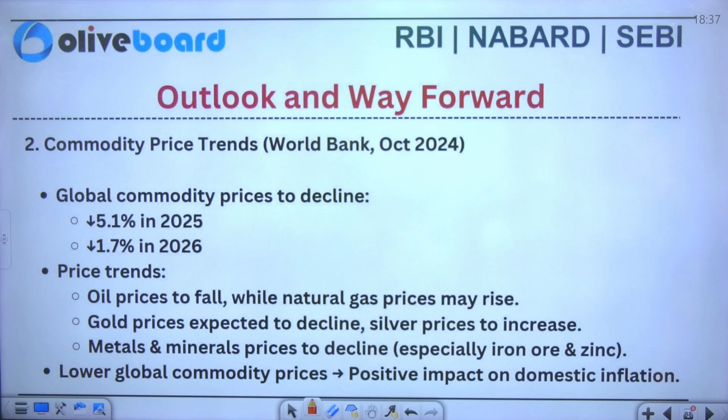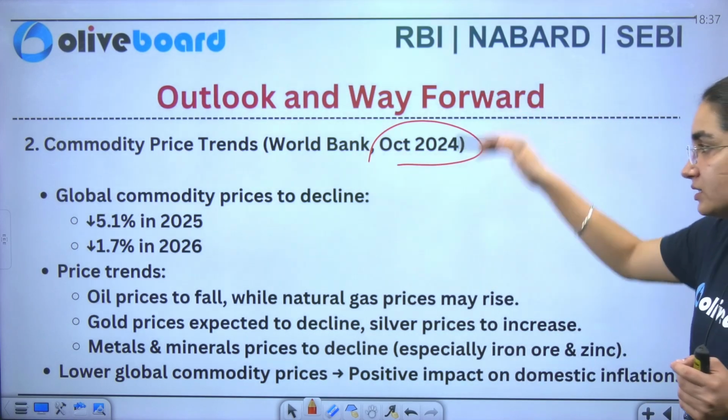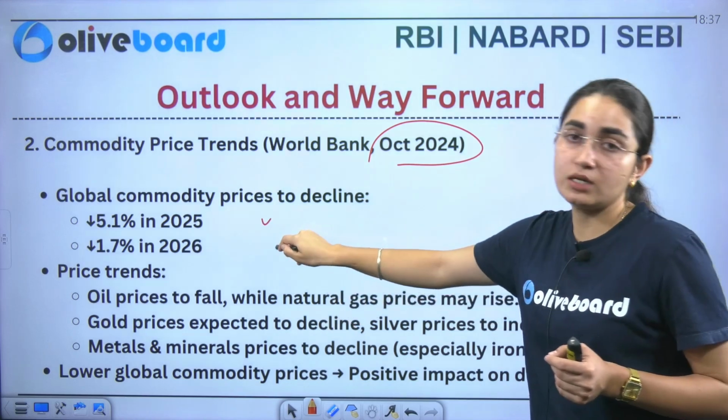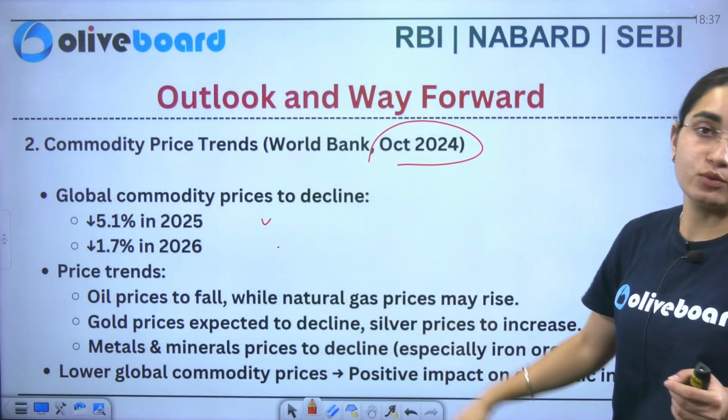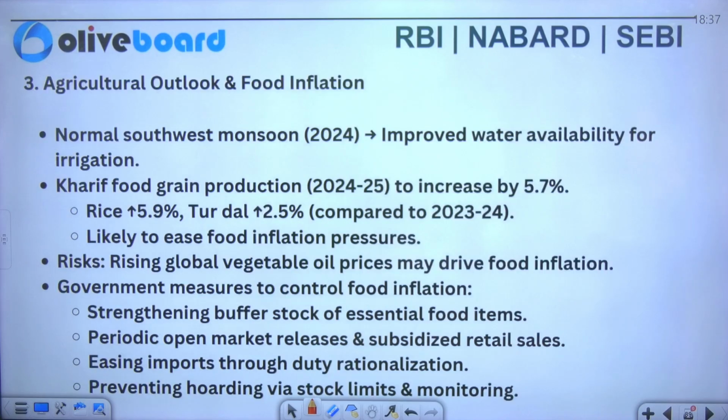If I talk about the commodity price index, according to the World Bank October 2024, you can see that global commodity prices declined to 5.1% in 2025, and a further decline to 1.7% in 2026 is expected. If I talk about price trends, oil prices are to fall while natural gas prices are rising. Gold prices are expected to decline. Silver prices are to increase, metals and mineral prices to decline, and similarly global commodity prices are lower. The positive impact is on domestic inflation.